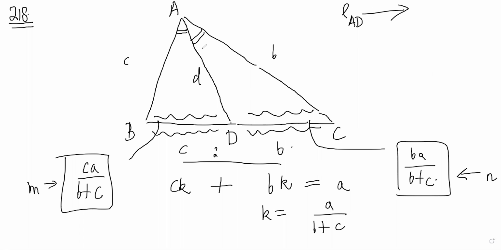Here he has done it by sine rule. So you can say that here he has done it by a slight trick. Okay, first he has found X as CA by B plus C and Y as BA by B plus C. And then notice what he's doing. It's a trick which is slightly faster than Stewart's theorem. So in this case, if delta be the length of AD and theta be the angle that it makes with BC, right? Can you see the figure? Delta is the length AD, theta is the angle ADC.